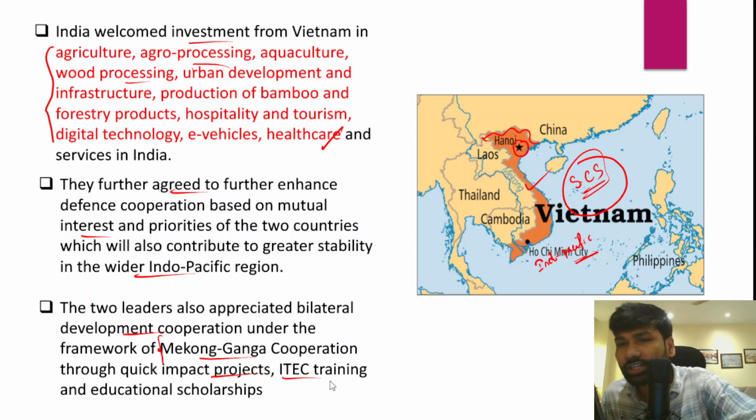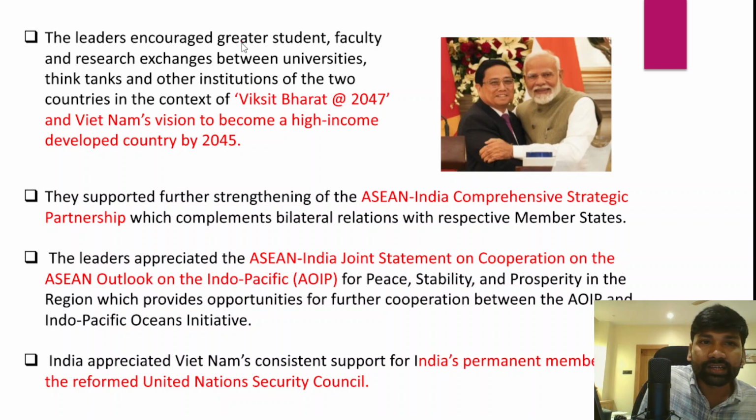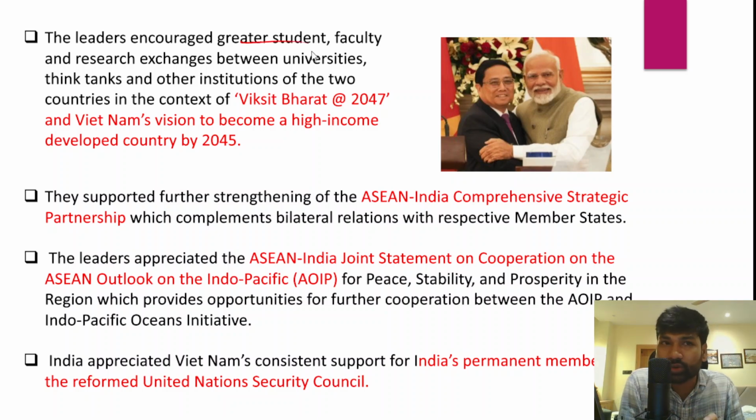even educational scholarships would be given to the Vietnamese students who would like to pursue their studies in India. And in fact, both the leaders have encouraged greater student, faculty and research engagement between universities, think tanks and other institutions in both the countries, particularly in the context of India's Viksit Bharat 2047 goal.